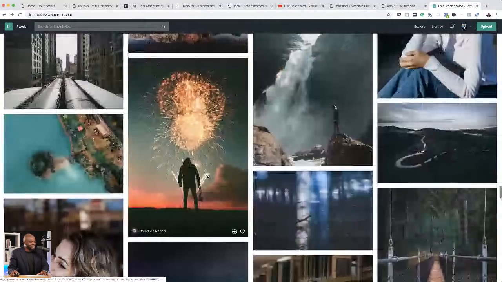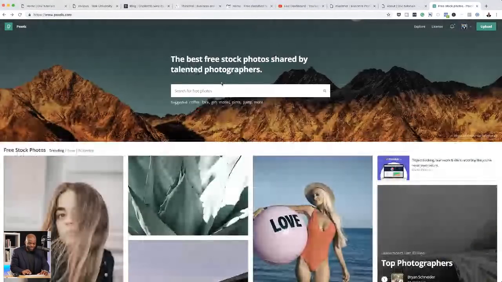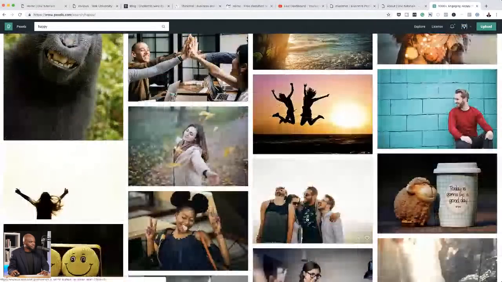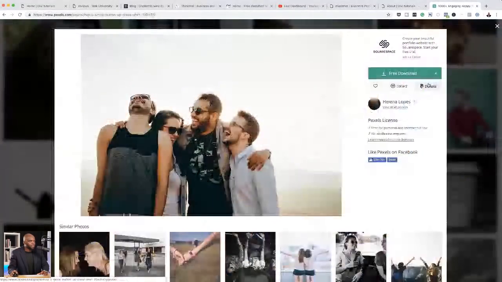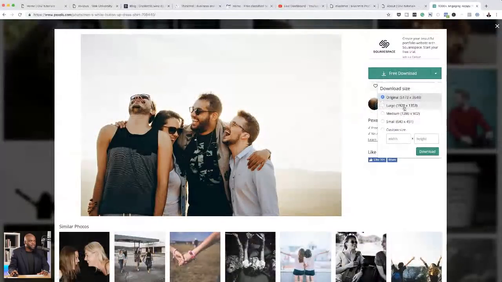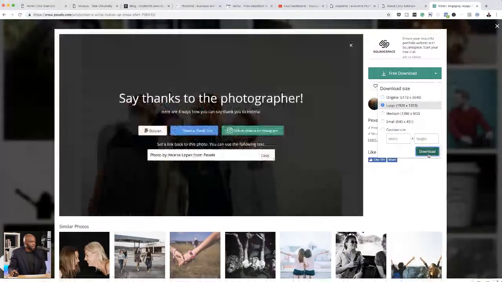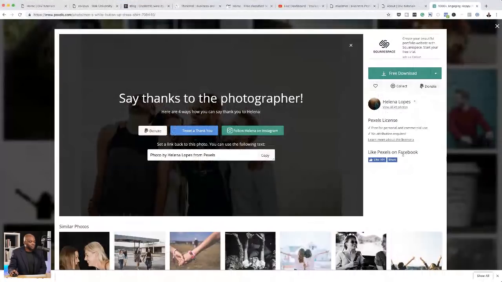It's quite funny. When you try to do things on the fly, it can be quite tricky to find images. Okay, I'm just going to search for happy. Let's see what comes up here. Okay, so what I'm going to do is I'm going to go with this one here. Okay, so I'm going to click on download. And here I can choose to download 1920 by 1353. Click on download. Right, so now it has been downloaded onto my computer.